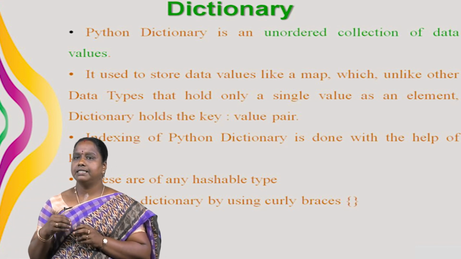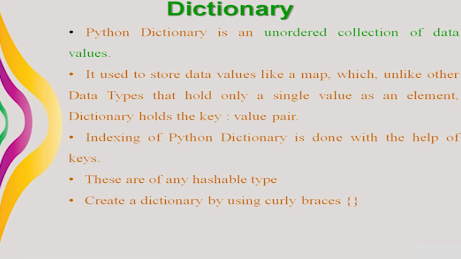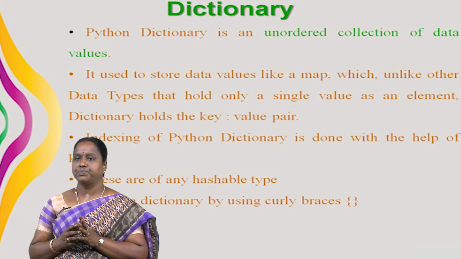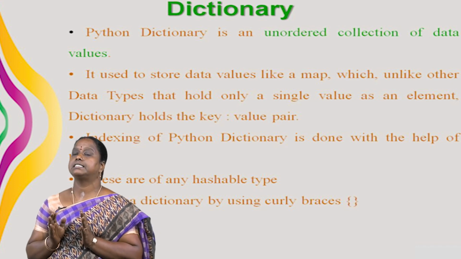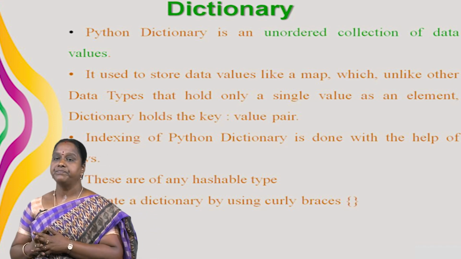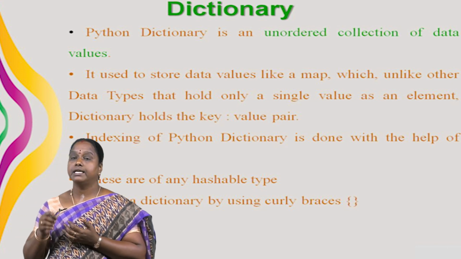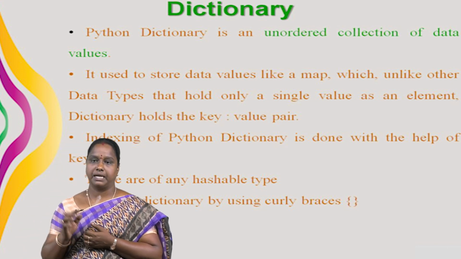Key value is provided in the dictionary to make it more optimized. Indexing of Python dictionary is done with the help of keys. These are of any hashable type, that is an object whose value can never change like strings, numbers, tuples, etc. We can create a dictionary by using curly braces or dictionary comprehension.